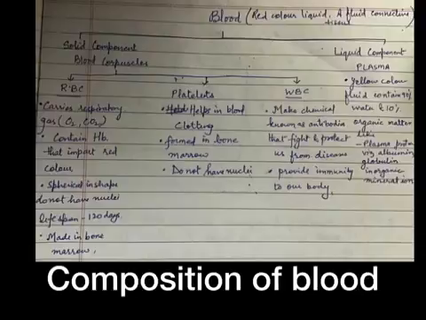Now, platelets. Platelets are tiny fragments of special cells formed in the bone marrow. Platelets do not have nuclei. Platelets help in the coagulation of blood, that is clotting of blood in a cut or wound.